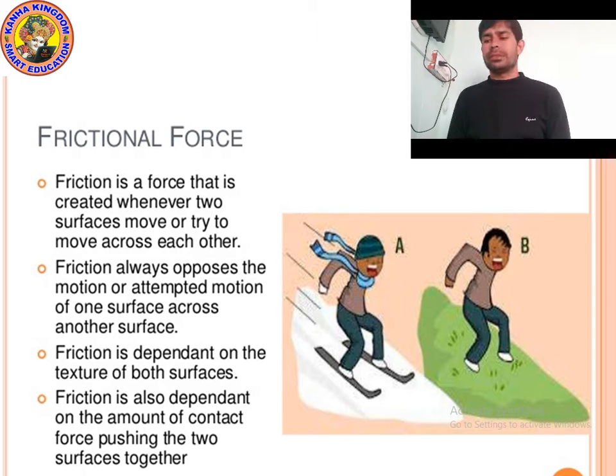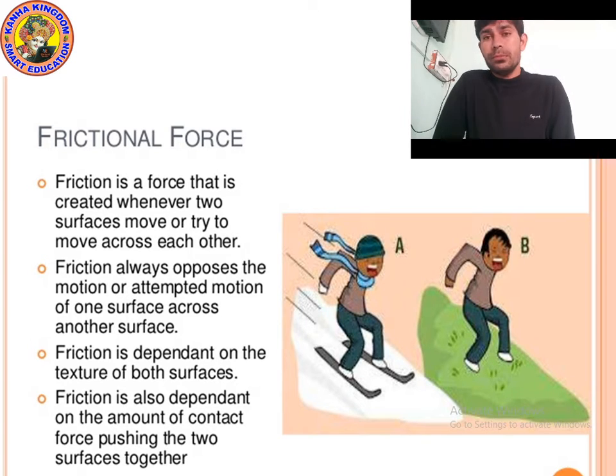In the previous class, we studied electrostatic force. What is electrostatic force? The force that a charged body exerts on another charged or uncharged body is known as electrostatic force. There are two types of charge, positive charge and negative charge. Positive and negative charges always attract each other. If the charges are the same, positive with positive or negative with negative, they will repel each other and move away from each other.